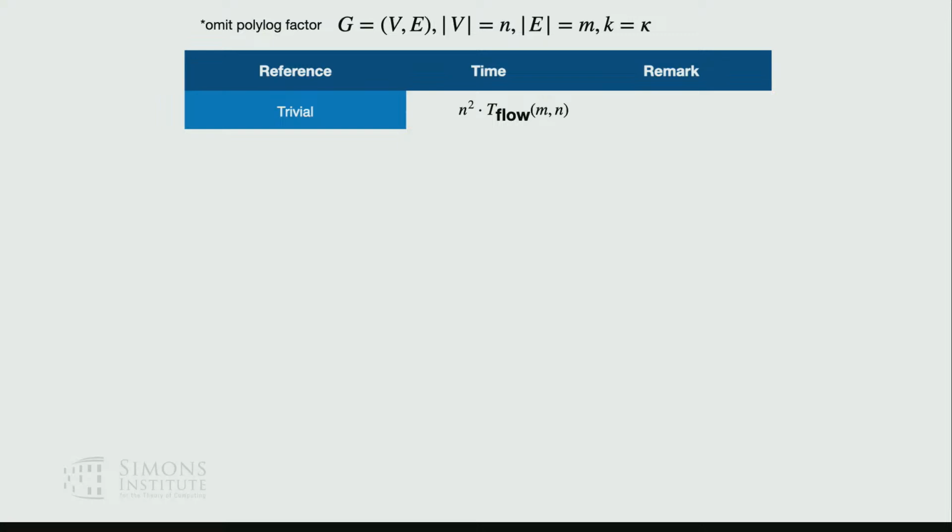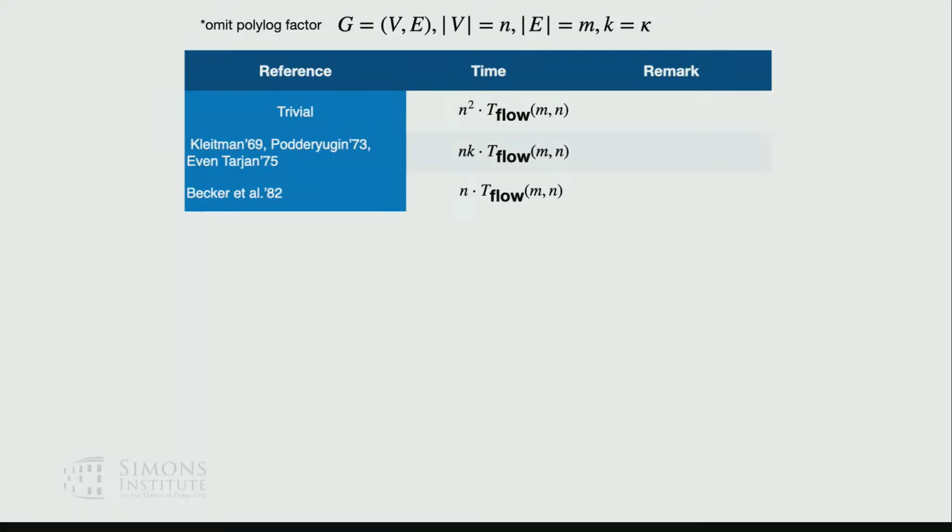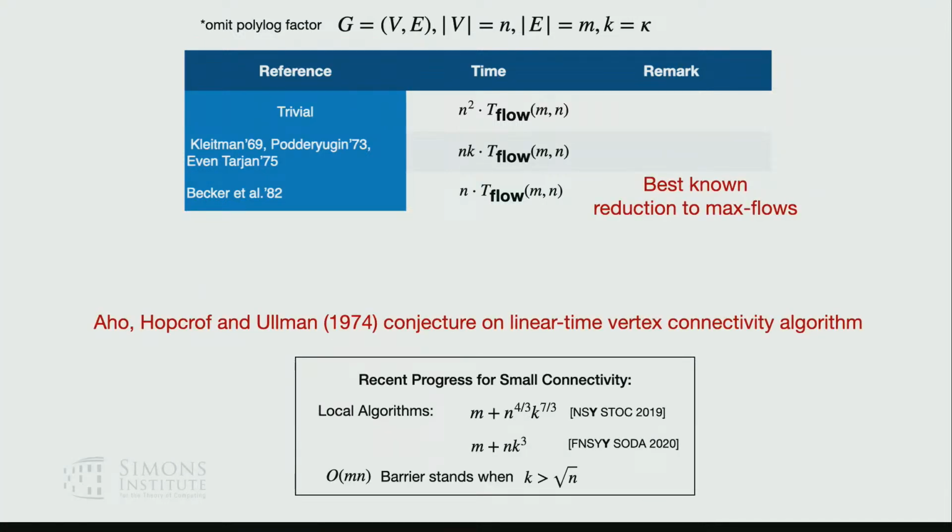You can do n squared MaxFlow calls, and there is some progress on reducing the number of calls to MaxFlow. This is to rephrase the previous literature in the context of MaxFlow. The best reduction was n calls of MaxFlow due to Becker et al. For small connectivity, we know how to do almost linear time, but for higher connectivity, the previous algorithms cannot scale.